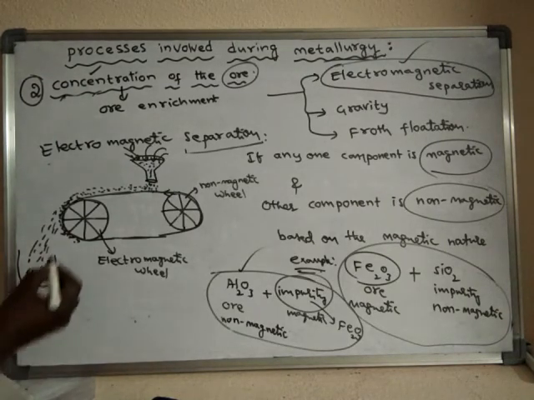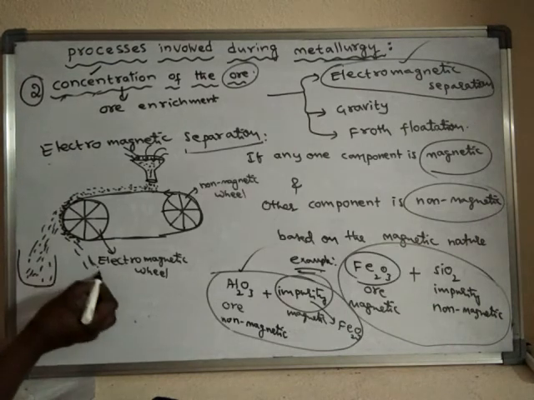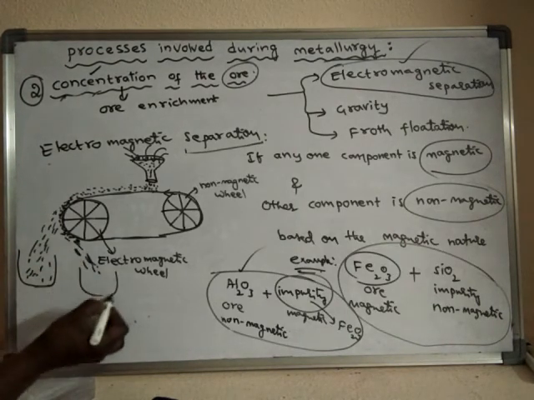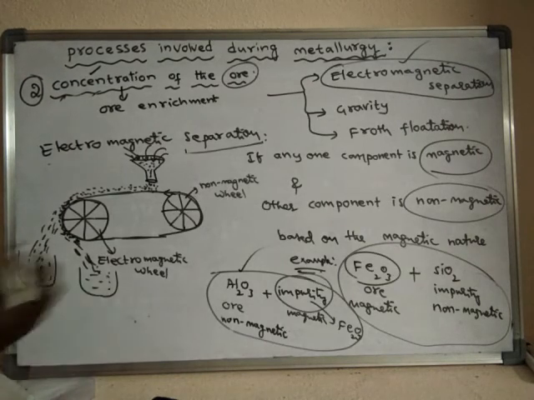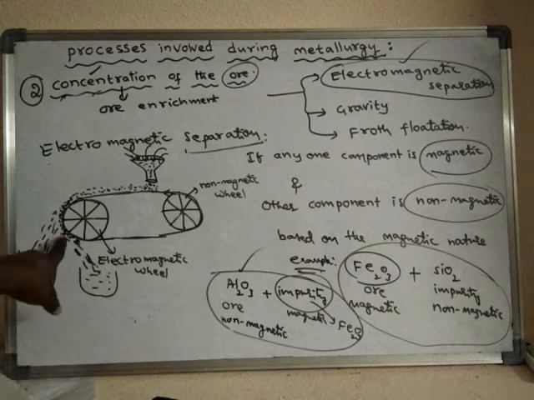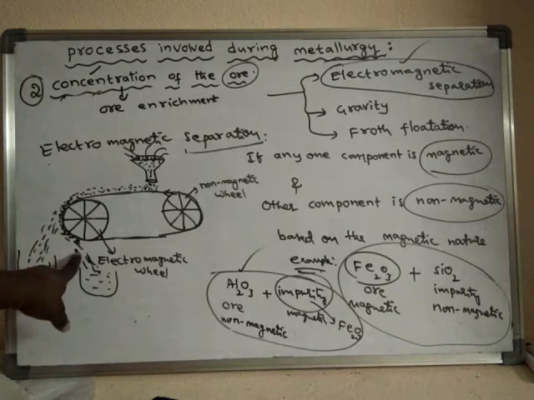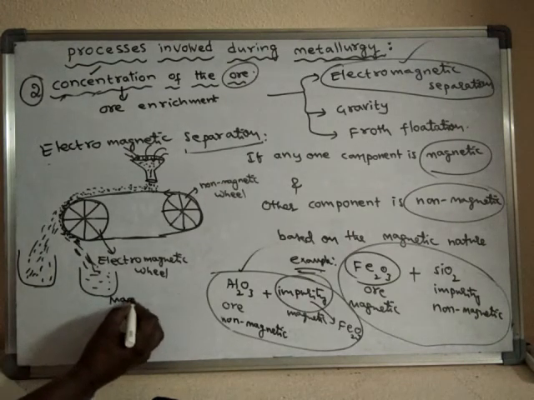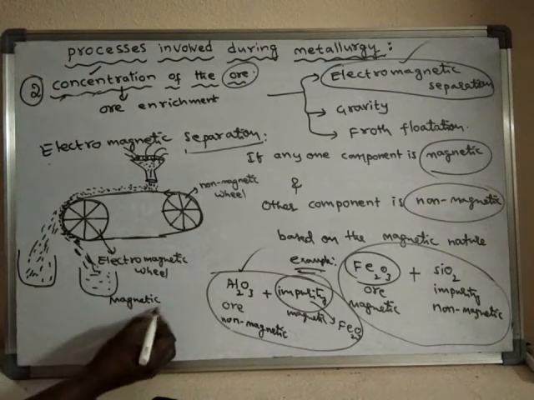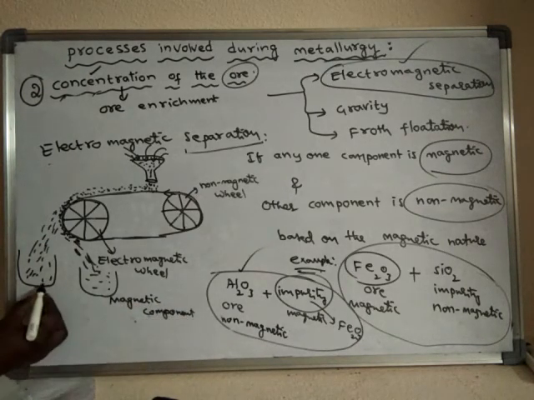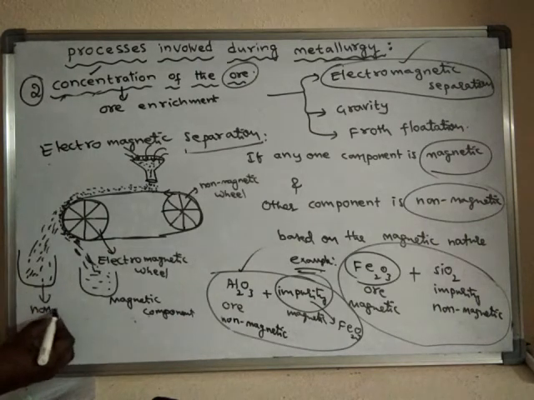And here the magnetic component will separate. The magnetic component will stick to the wheel and move further along with the wheel, and it gets separated somewhere here. So this is the magnetic component, and this is the non-magnetic component.